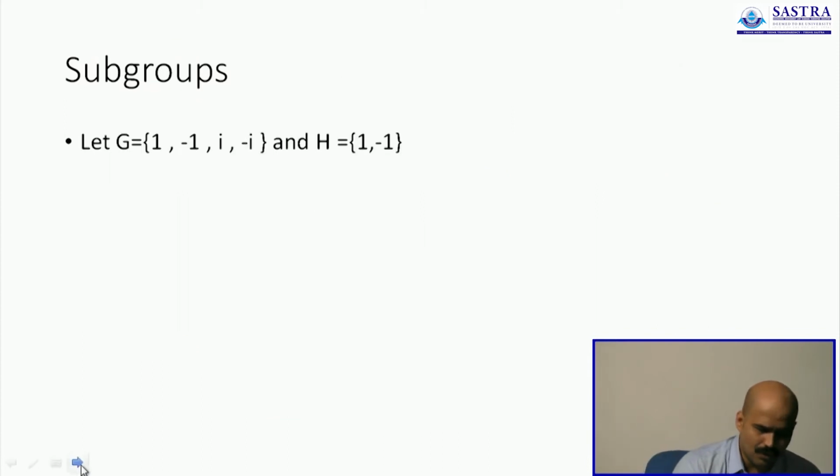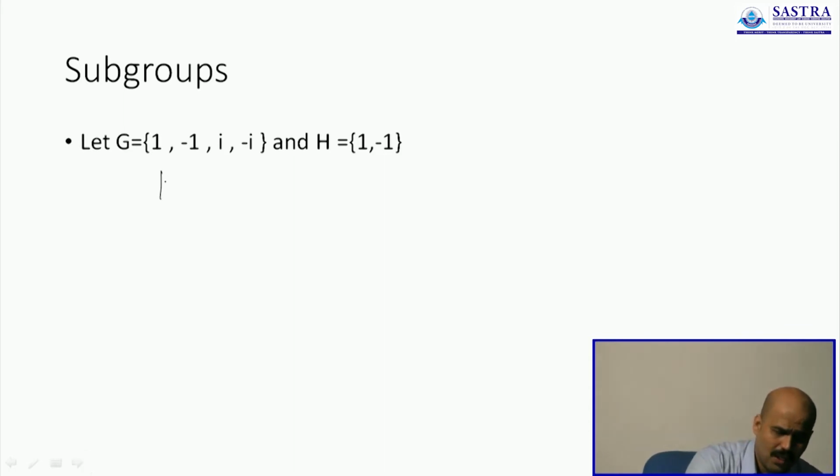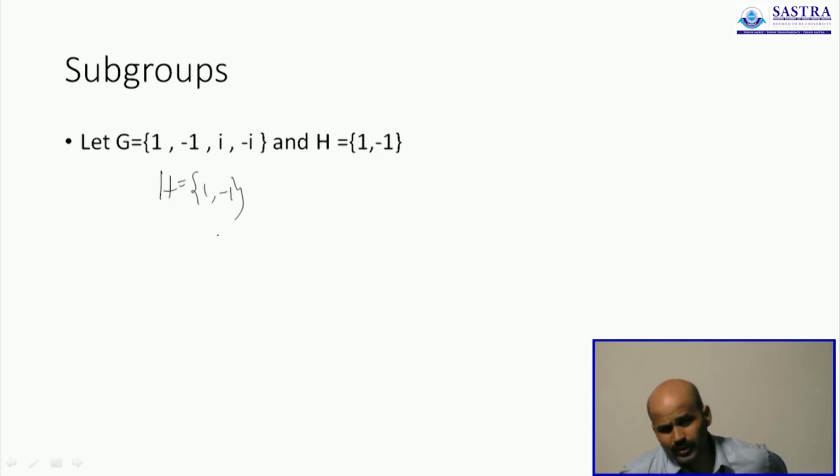I will explain this with another example. Let us consider the set of all 4th roots of unity containing 1, minus 1, i and minus i. We have already seen that this is a group. Now let us take a subgroup of it. Let us take only 1 and minus 1. This set is closed under the operation, because if you multiply 1 and minus 1, you will either get minus 1 or plus 1. You can't get another element. So it still happens to be a closed set. And multiplication, we have already seen, is an associative operation, so you don't have to worry.